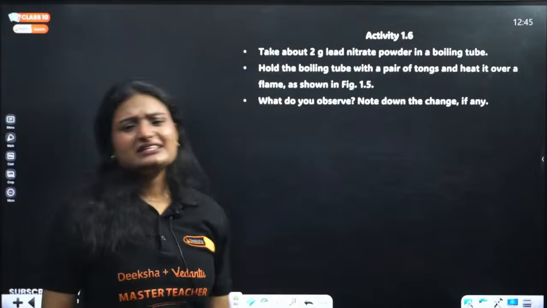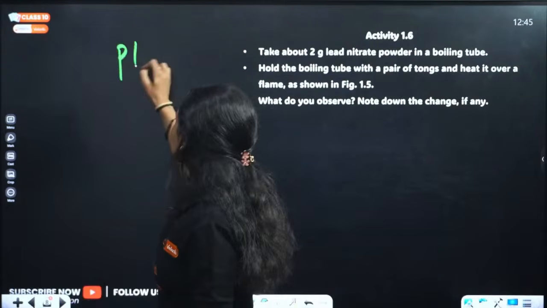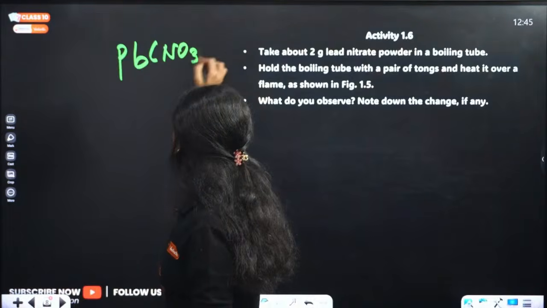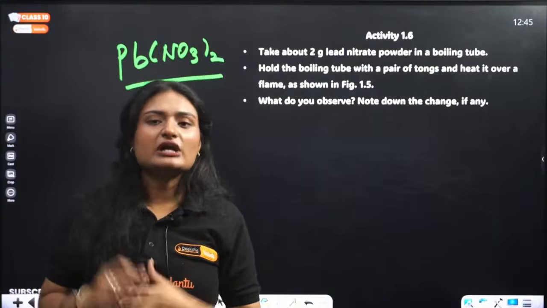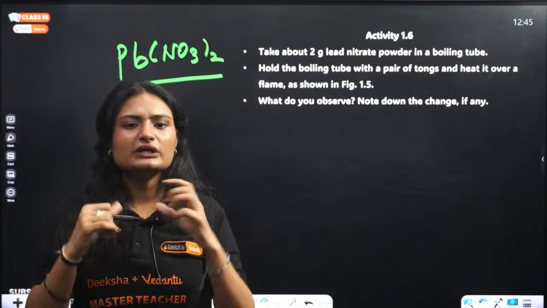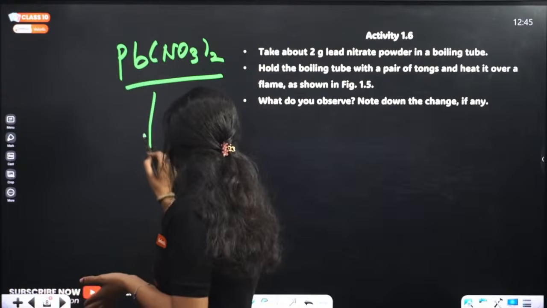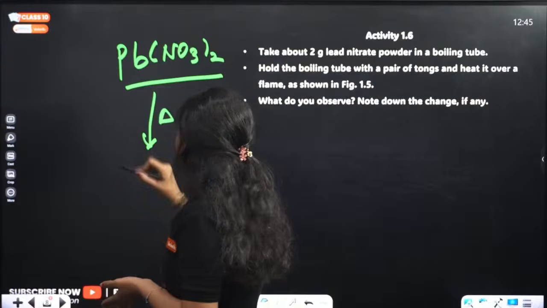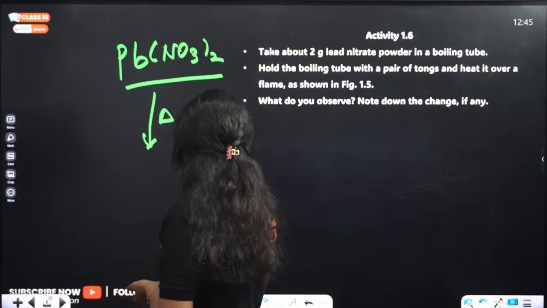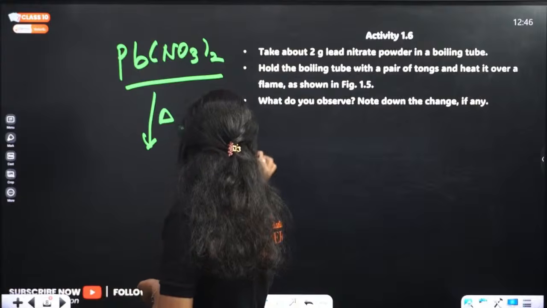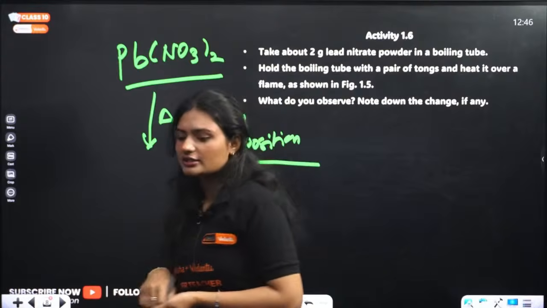Take about 2 gram of lead nitrate powder. What is lead nitrate? This is lead nitrate. If you have 2 gram of lead nitrate and if you heat it, it will undergo what kind of decomposition? Tell me the name of the decomposition, and also tell me how many types of decomposition there are.